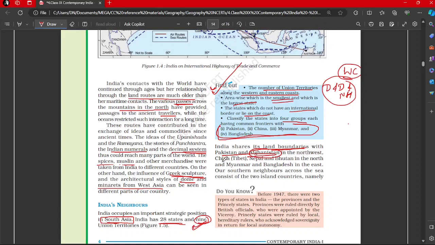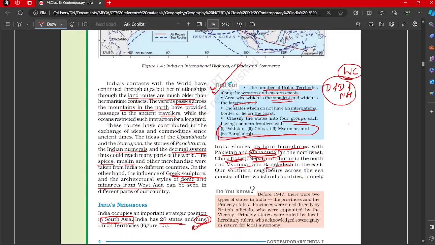China in the northwest, China, Tibet, Nepal, and Bhutan in the north. In the north, we share a boundary with China. Tibet is there, part of China, Nepal, and Bhutan. So these are the northern neighbors. Then we have Myanmar in the east and Bangladesh in the east.